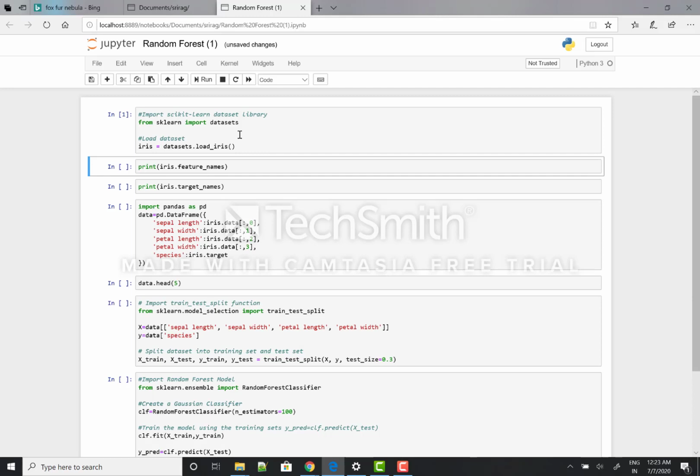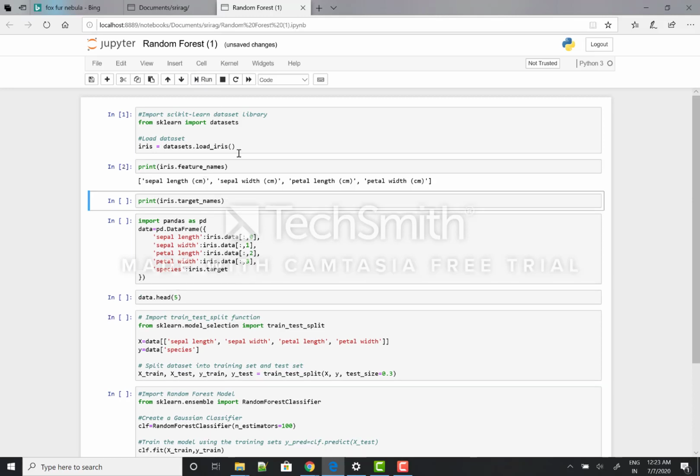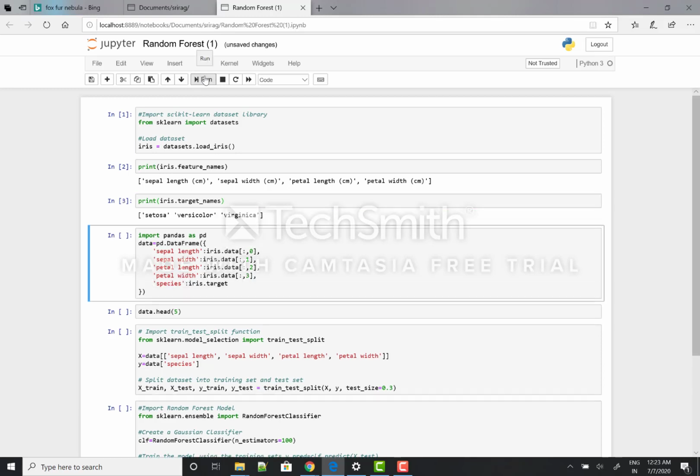In the metadata, I personally know that the iris data features are sepal length, sepal width, petal length, and petal width, which we can see by iris.feature_names. And we can see the targets here. The targets are three: Setosa, versicolor, and virginica.